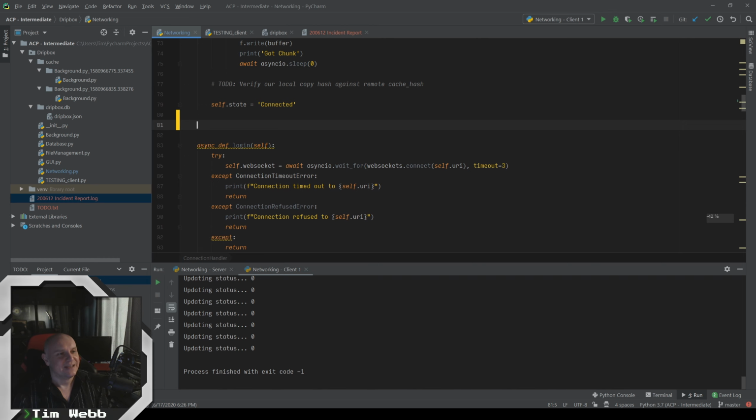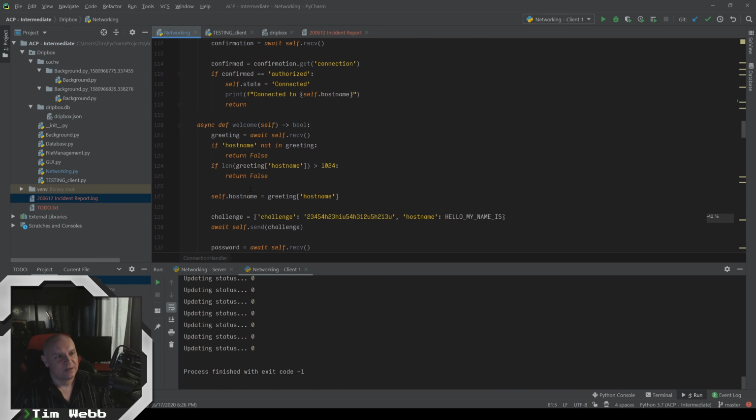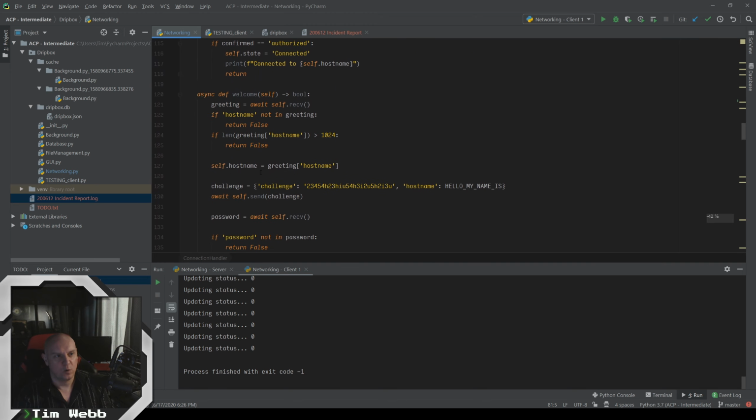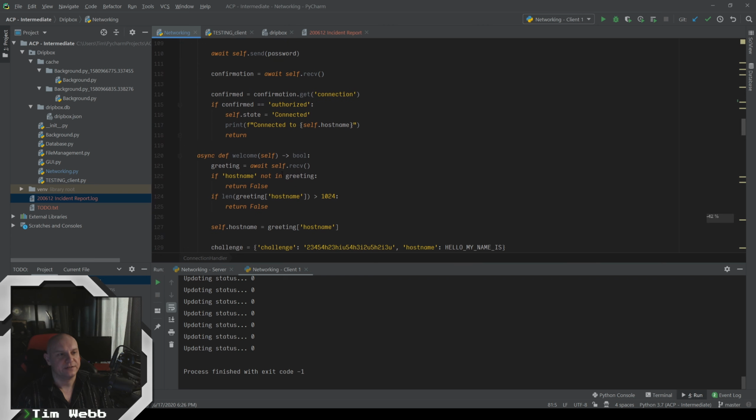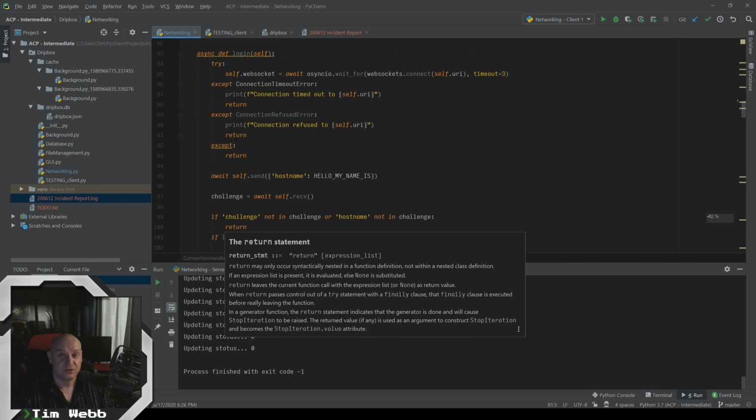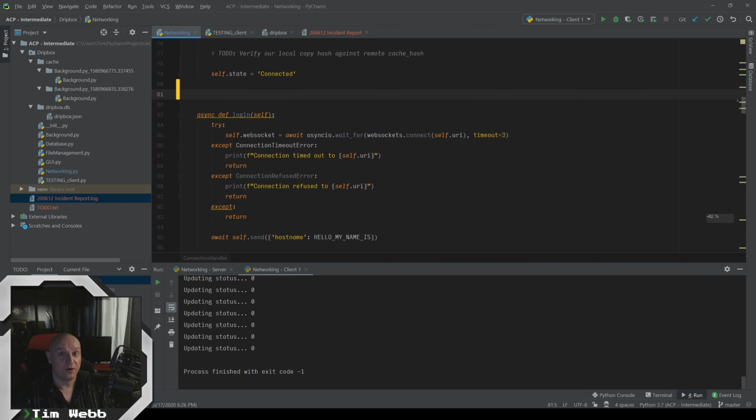Okay. So this is all peer-to-peer. We've got the login and the welcome, which is the recipient of the login, all in one package here. And in that welcome portion, we're challenging right now. We're just giving a nonsense string. We're going to create a real challenge string that's going to identify ourselves to the client and say, hey, we are actually who you're looking for. So we're going to need to make a challenge encoder.